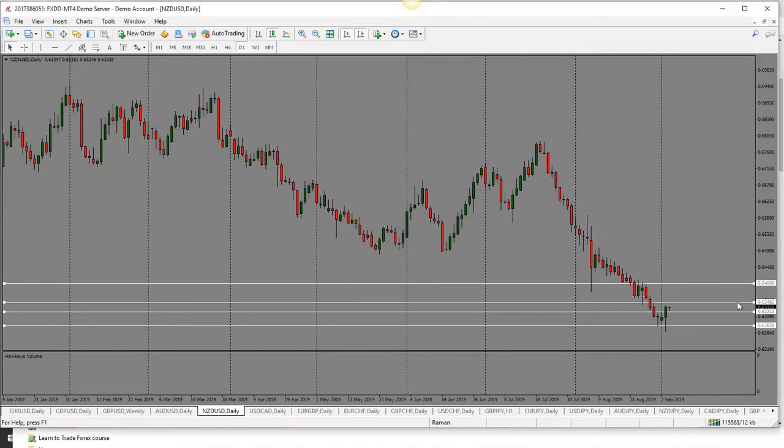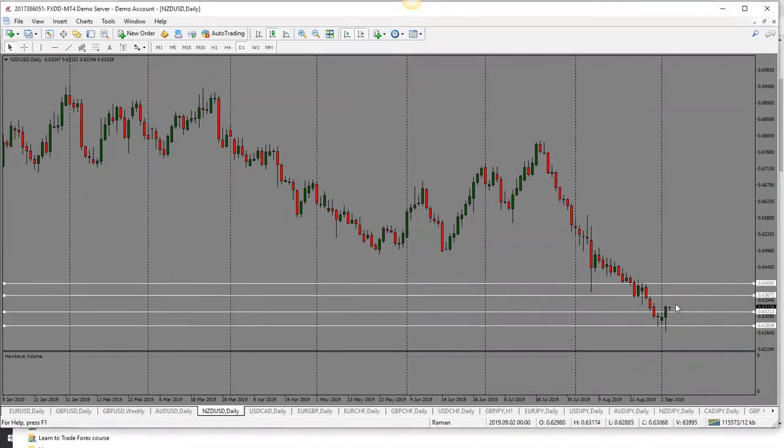But again, do keep in mind we are very close to the resistance here. If price does not go through 0.6350, it could still drop here because we are into an important support resistance level. So that's the caveat, but overall bias is bullish and I'm looking for price to go higher towards 0.6365 and then 0.6400 level.